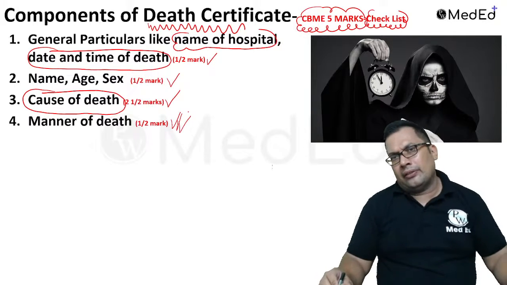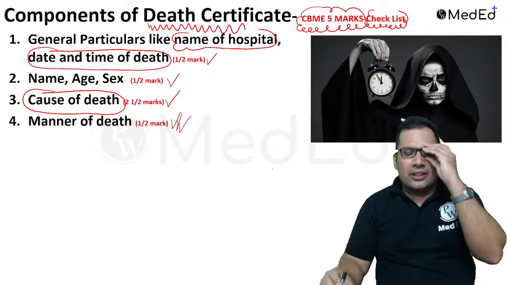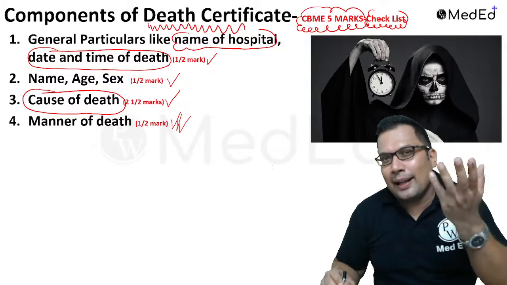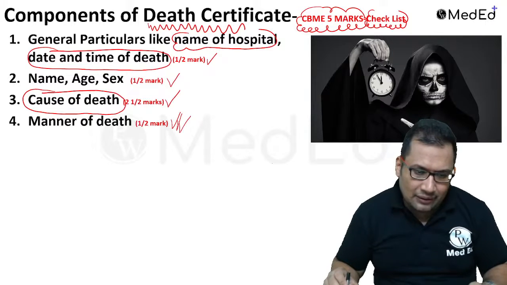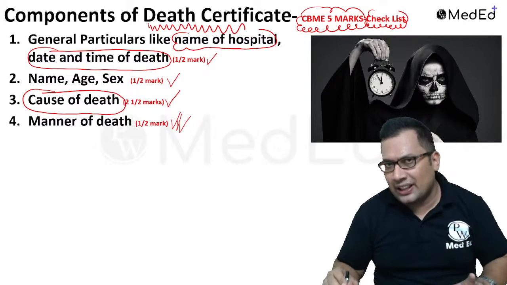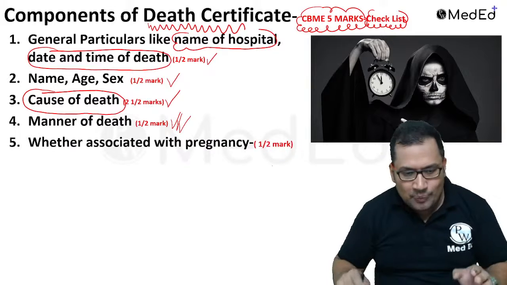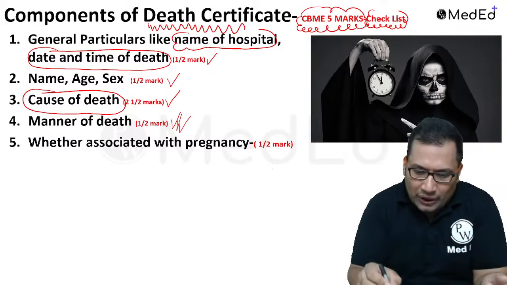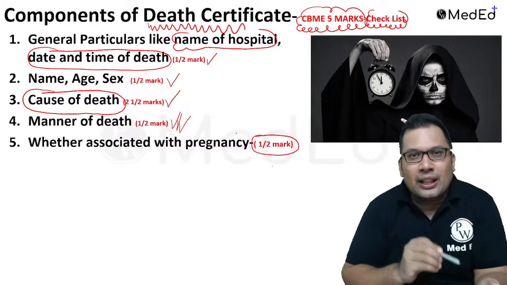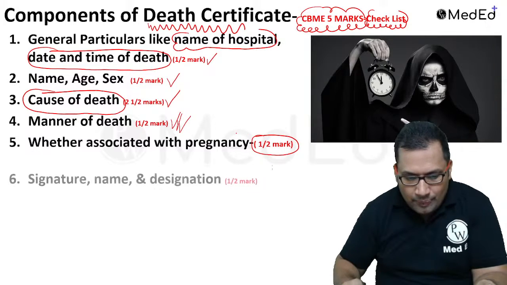What do you mean by manner? As we discussed many times in our classes, it can be suicide, homicide, or accidental. So that word should be there. Whether it is associated with pregnancy or not, that line should be there, that carries half mark.